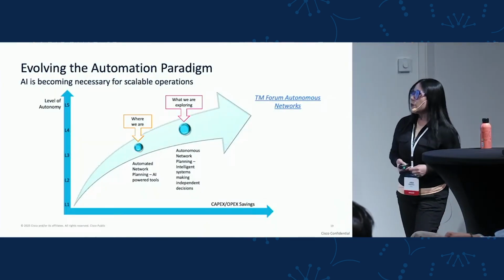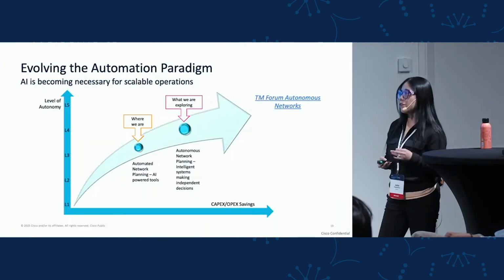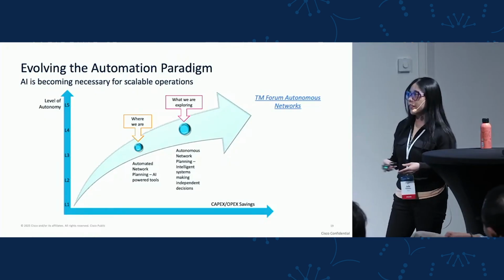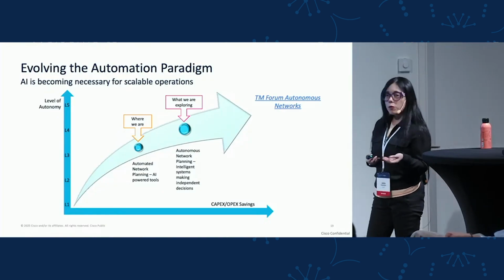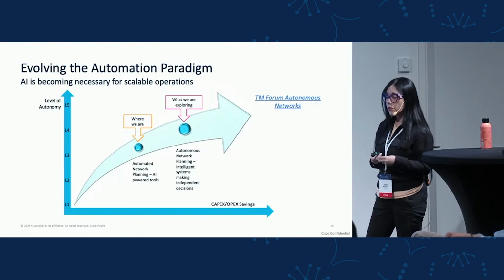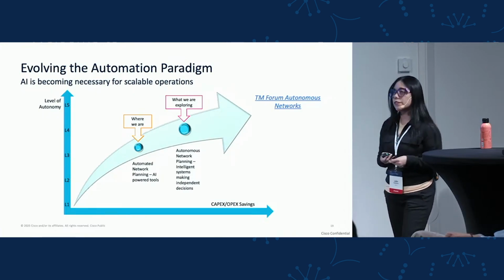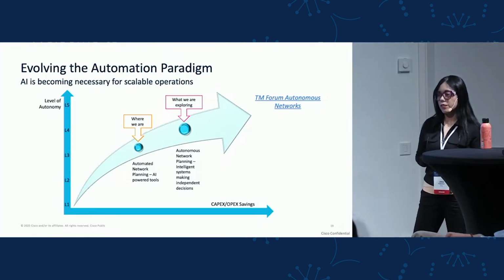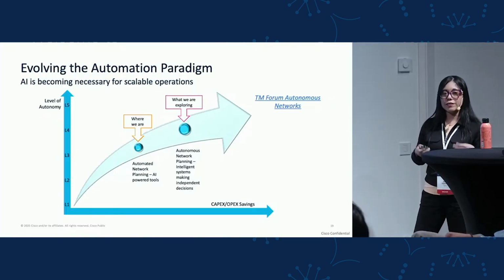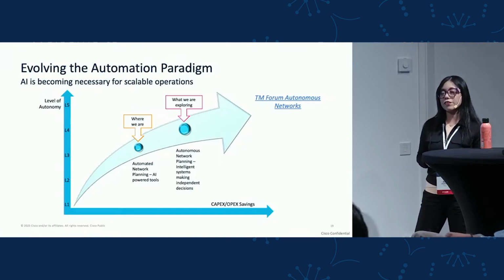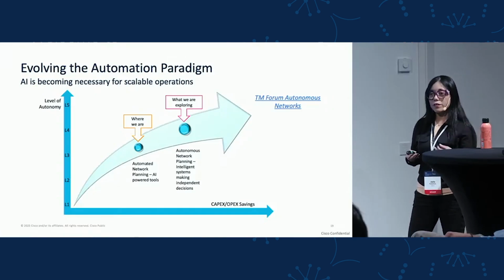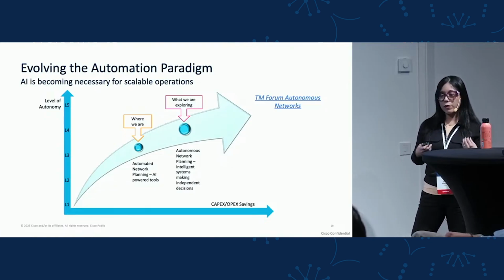So we are today at a point where we can trust in the automation tools because, well, as we saw, they offer very powerful tools in order to automate actions, like, for example, Crosswork Planning, right? But now, with the adoption of the new AI tools, we are in a position also where we can begin to explore new options, the creation of autonomous and intelligent systems that can help us to take independent decisions. Even the simplest decisions, like for example, determine which tool or which function will better address our needs, and then run the tools with autonomy, and then return to us only the information that we are interested in.